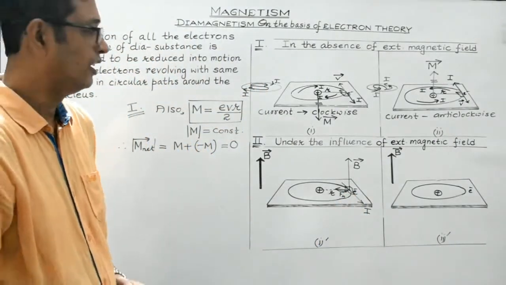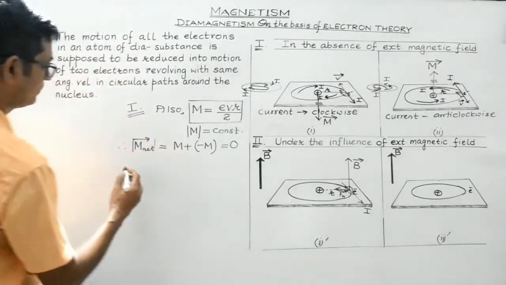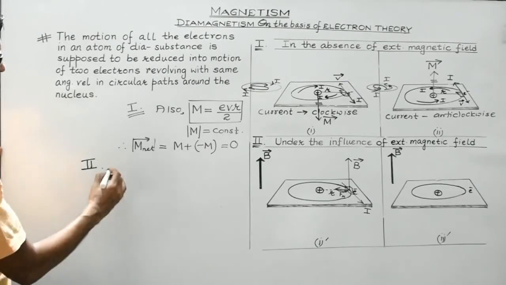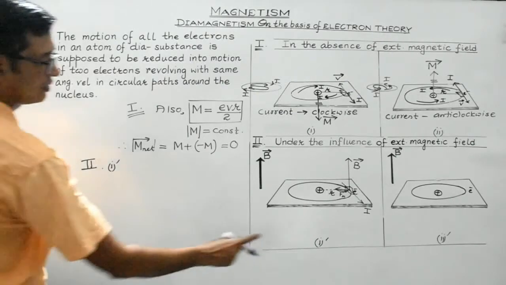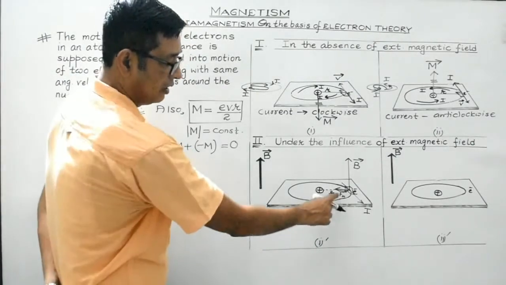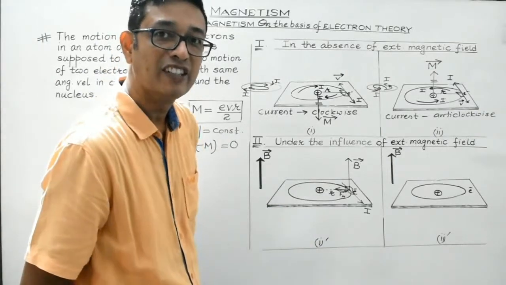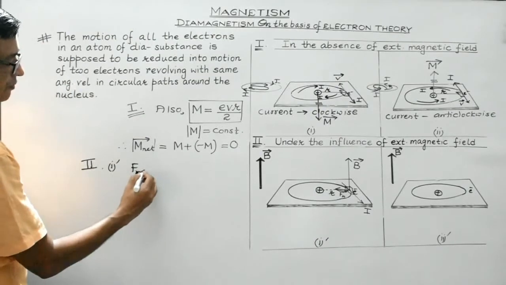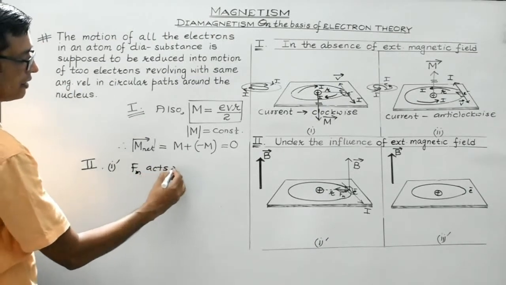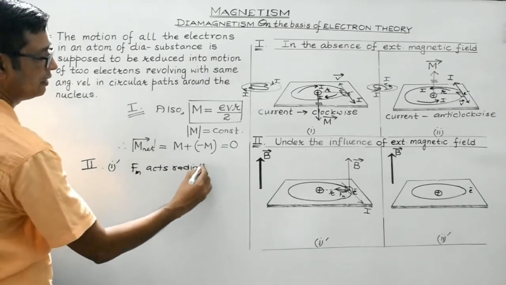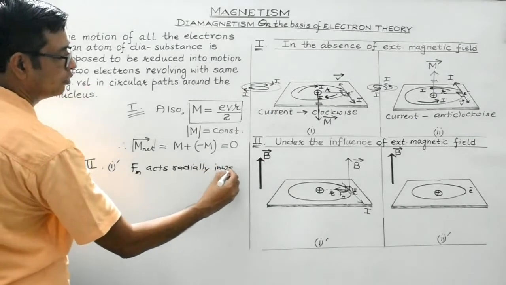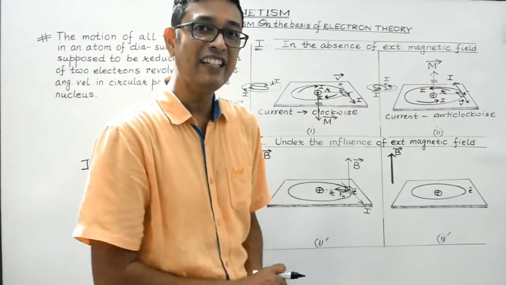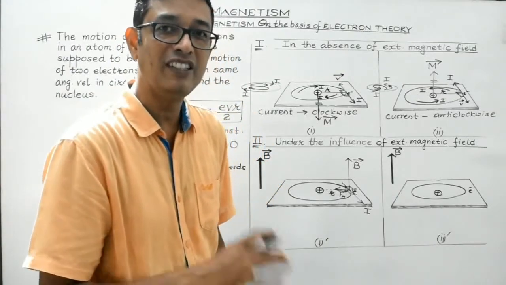Clear students? So what happens is, let's consider case 2. In this case, the magnetic force, FM, acts radially inwards. So what happens is, the net centripetal force will increase.